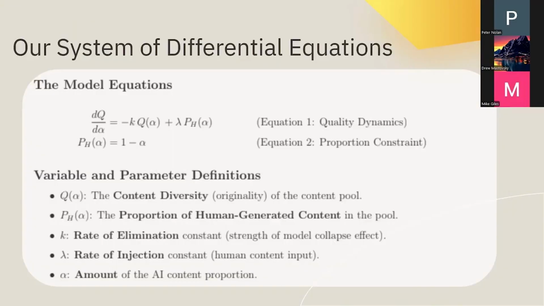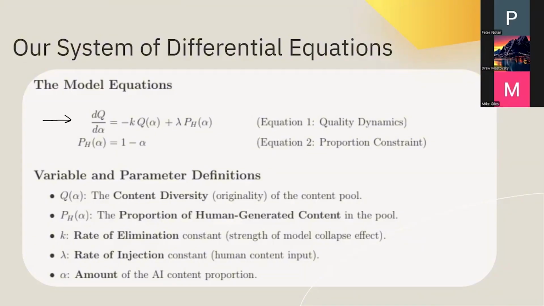So after reviewing the existing research on model collapse and recursive AI training, we wanted to express this behavior mathematically. In order to do that, we have to define a system of differential equations. Here, alpha represents the amount of AI-generated content in the system, where alpha equals 0 means all the content is human, and alpha equals 1 means it's entirely AI-generated. The function Q of alpha represents the content diversity, or how original and varied the information remains at each level of AI involvement. The first equation captures the push and pull between two forces.